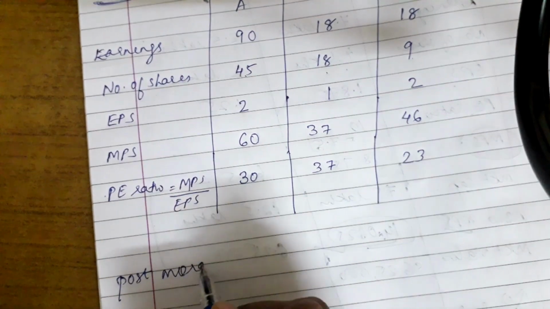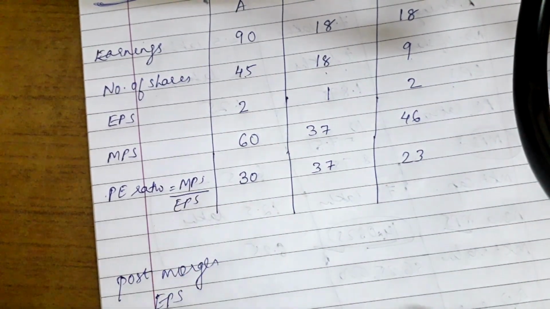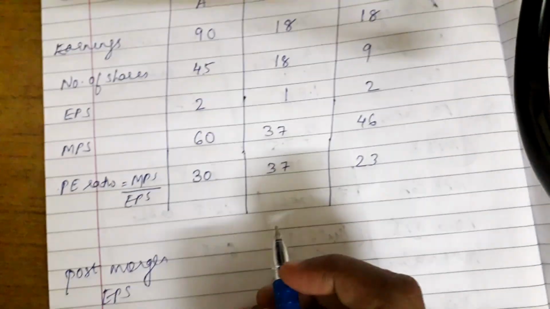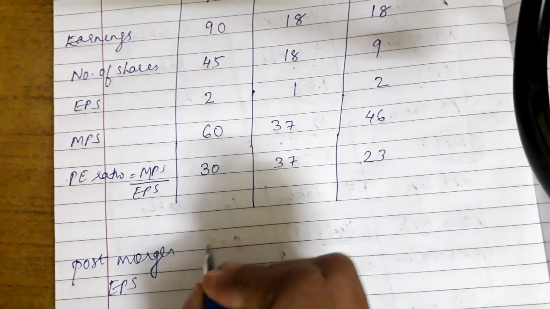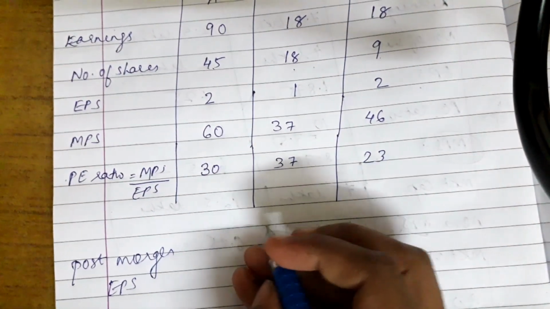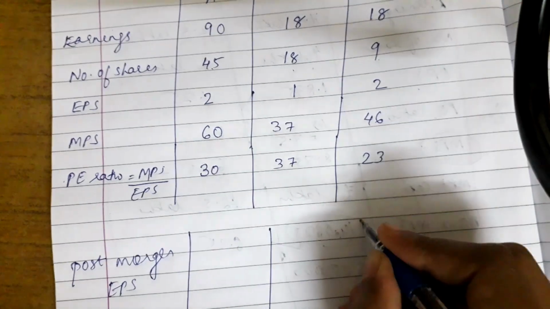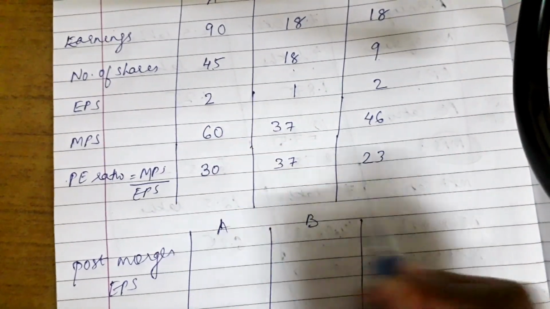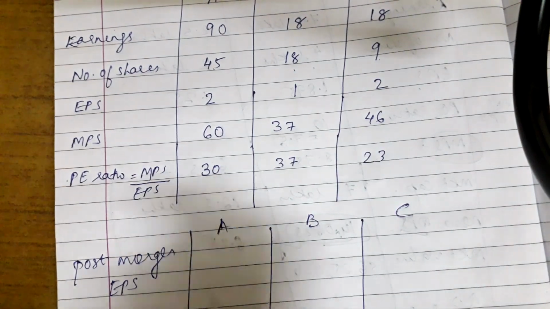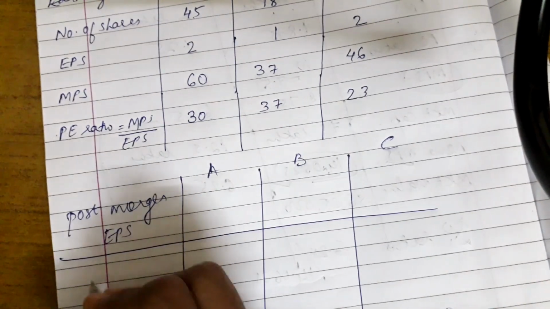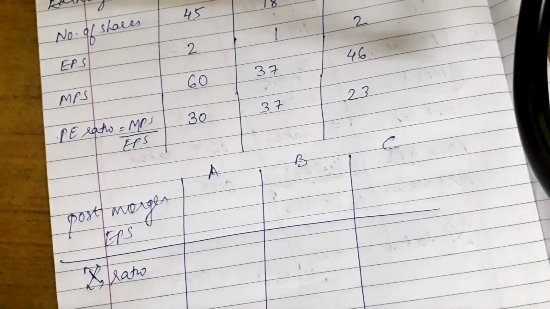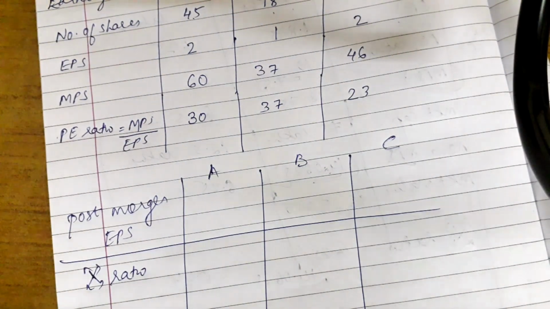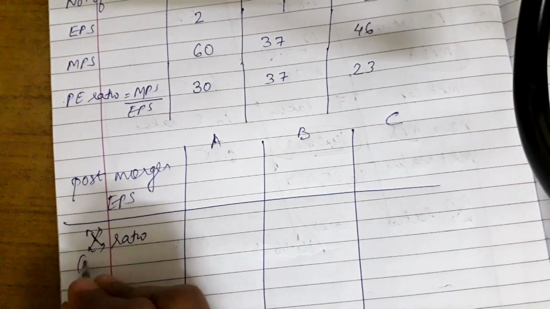Post merger EPS. So for finding that, we know the basis should be something. First of all, we need to find the exchange ratio. So let's calculate the exchange ratio. The same format we'll calculate because we have 3 companies, so we need to maintain that same format. First thing which is required is the exchange ratio. We can take any of the bases, you can even take P/E ratio as a basis, but here I am taking the basis as MPS.